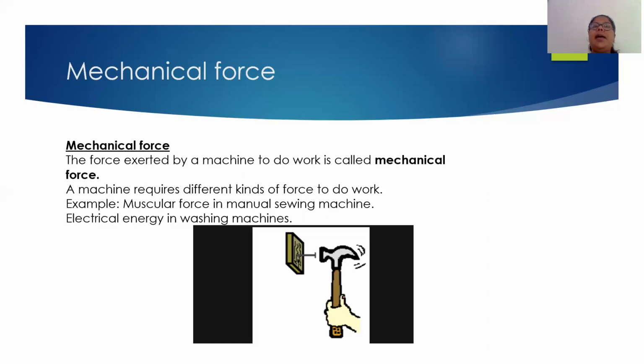So when we apply muscular force to the scissor, using mechanical force, the paper is cut. So mechanical force always requires another force to complete its work. For example, muscular force in a manual sewing machine. And a washing machine is a machine, so it is using mechanical force, but it requires electrical energy.